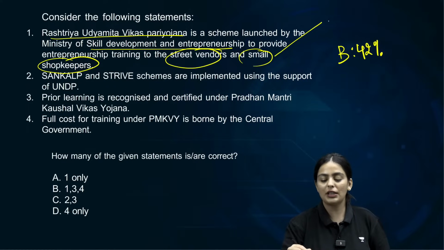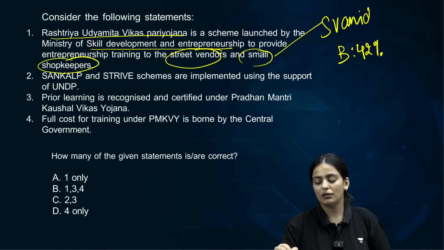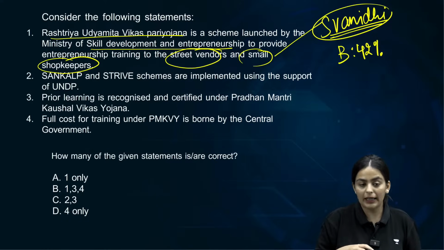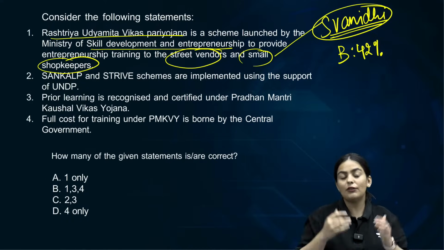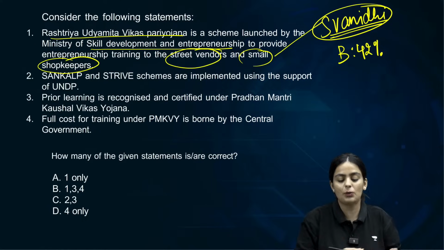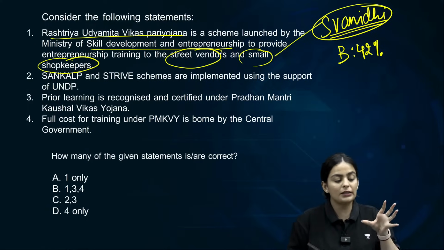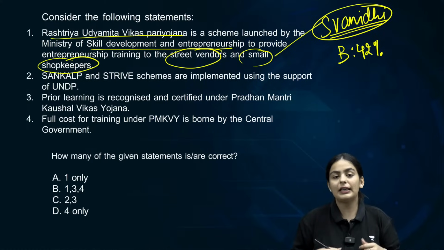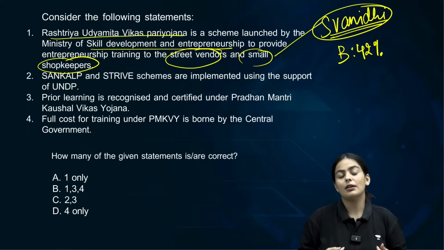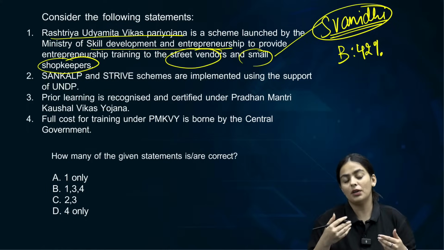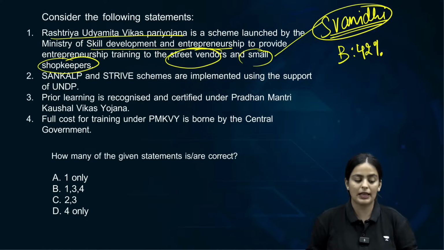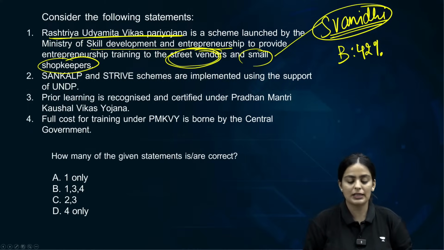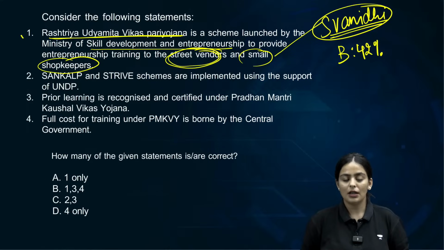skilling to the beneficiaries of Swanidhi Yojana. The beneficiaries of Swanidhi Yojana are provided training. So in Swanidhi, they are given loans, collateral-free loans to the street vendors and small shopkeepers. But under the Rashtriya Udyamita Vikas Pariyojana, they are provided training and skilling in order to make them better in terms of enterprises, the setting up of new enterprises, etc. Clear about this? So that is important. It is basically for Swanidhi beneficiaries. Absolutely correct. Skilling related initiative.